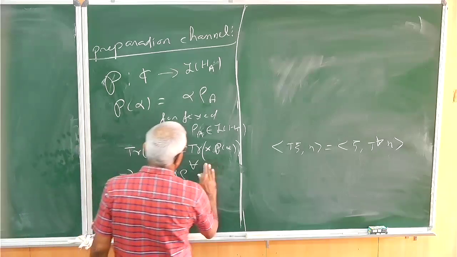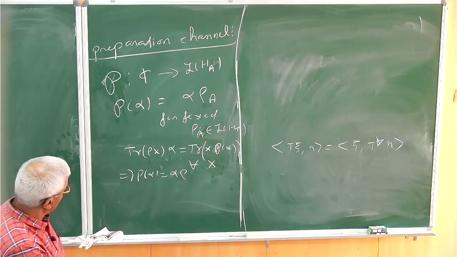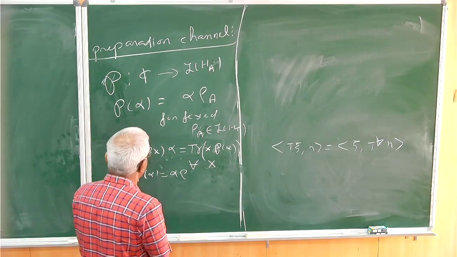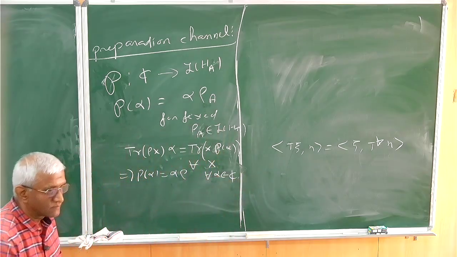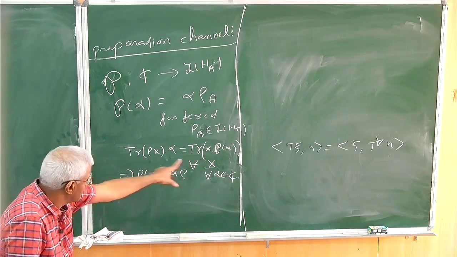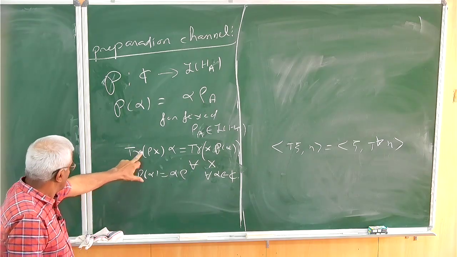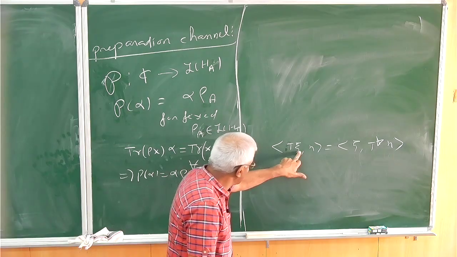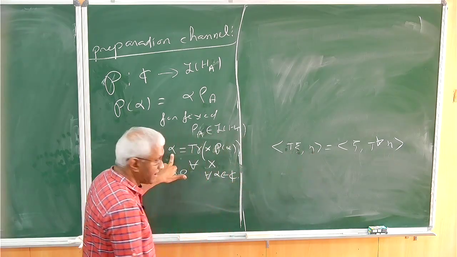This is true for all x and all alpha. I mean, I just wrote the inner product in terms of this. Okay. The function T of xi, where xi is this x, and this eta is in alpha.